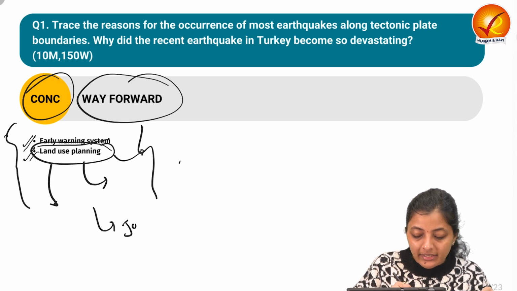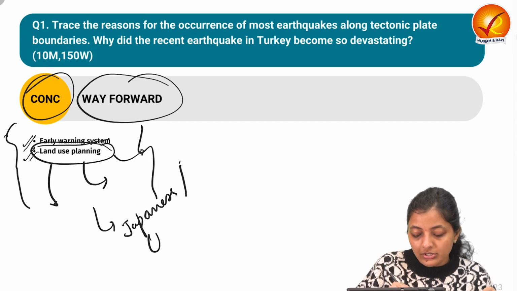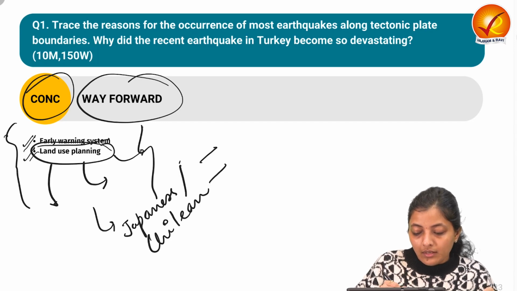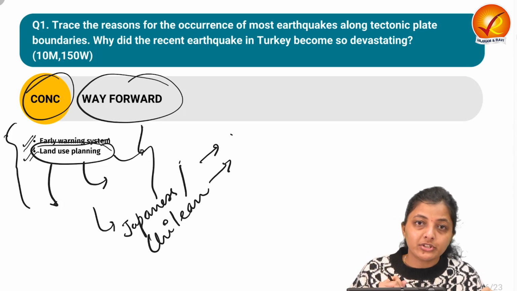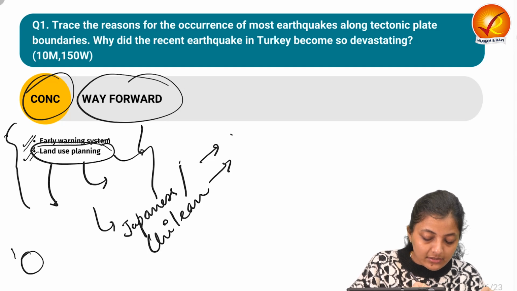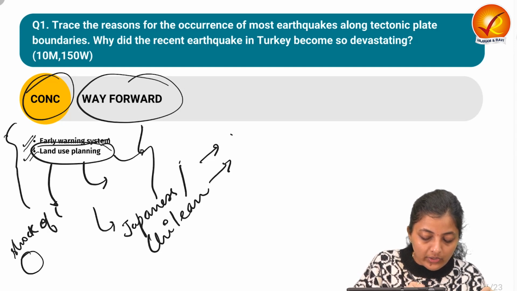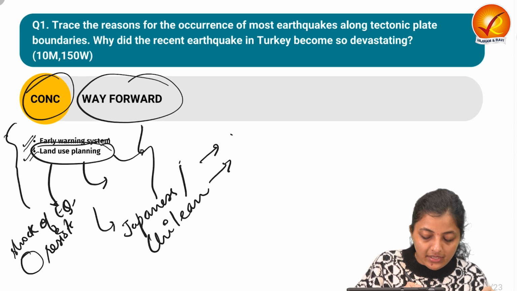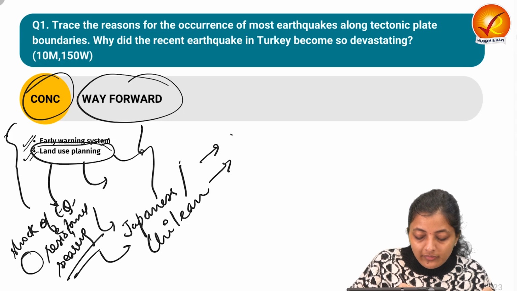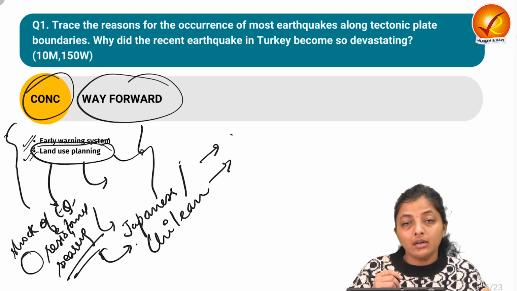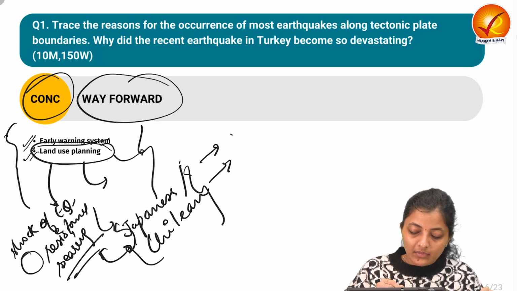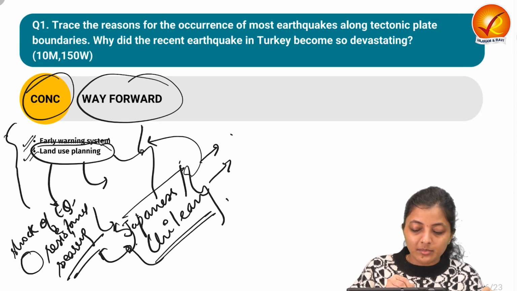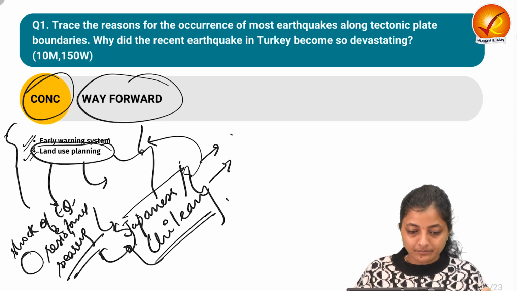You can also write about the Japanese or the Chilean model, about the building codes, about how to build infrastructure and how to resist the shocks of earthquake waves, like earthquake-resistant buildings. So we can take help from other good practices or best practices or other models to take the maximum benefit in this area.